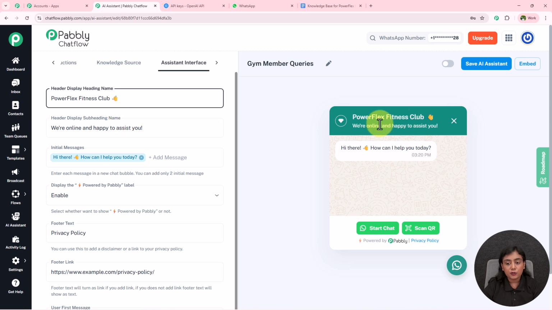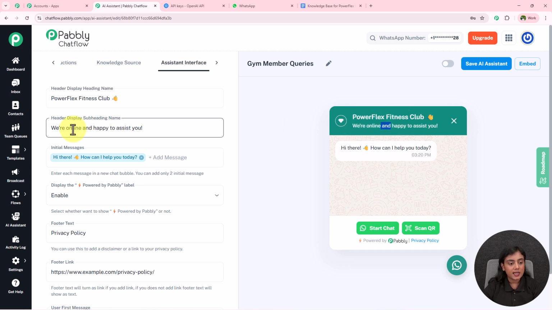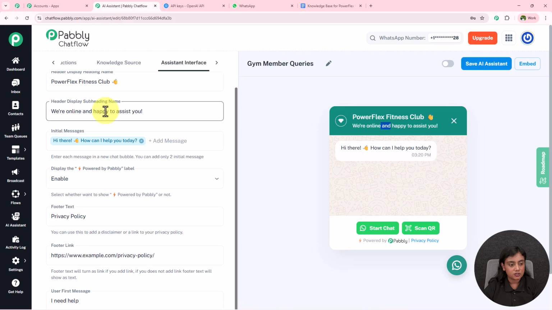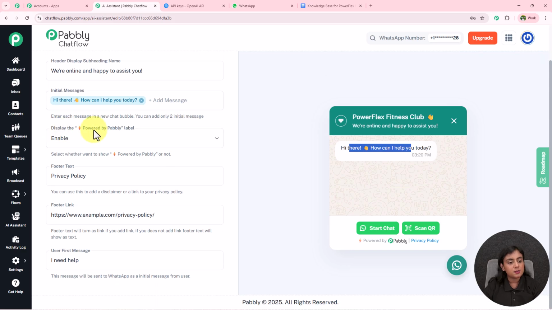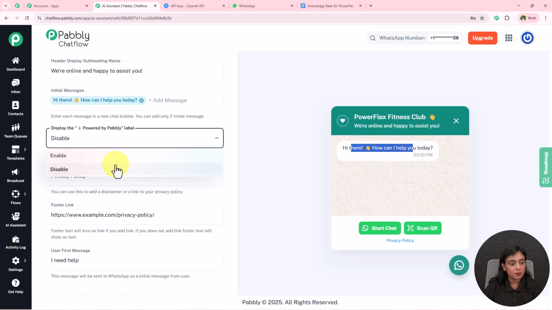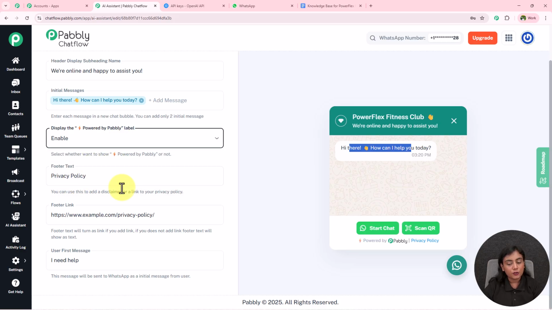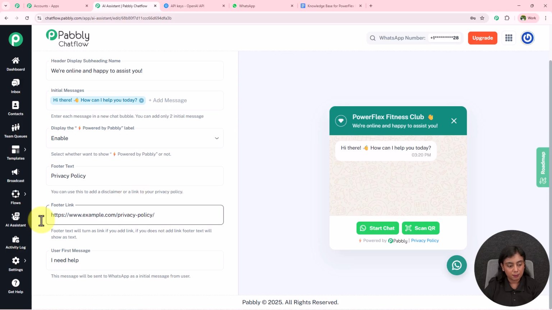Okay, if you want to change this We Are Online line, you can enter this line right over here, change it. Okay, initial message, this is the initial message. You can enter another initial message over here as well. Next is display powered by Pabbly. If you want to remove this, you can also disable it from here. I want it, so I'm going to enable it. Okay, footer text, this is the footer text. If you want to make this footer text a hyperlink, you can add the link over here according to your requirement. I don't want to change it, so I'm going to skip the part.